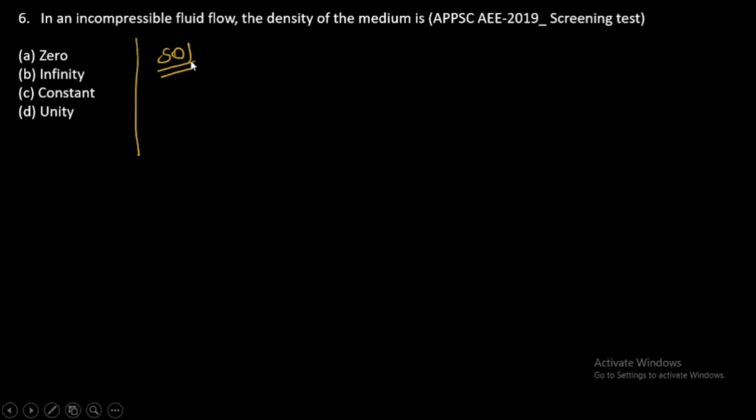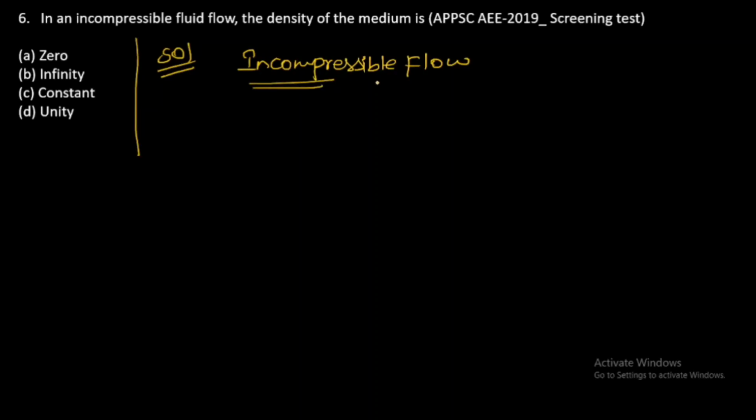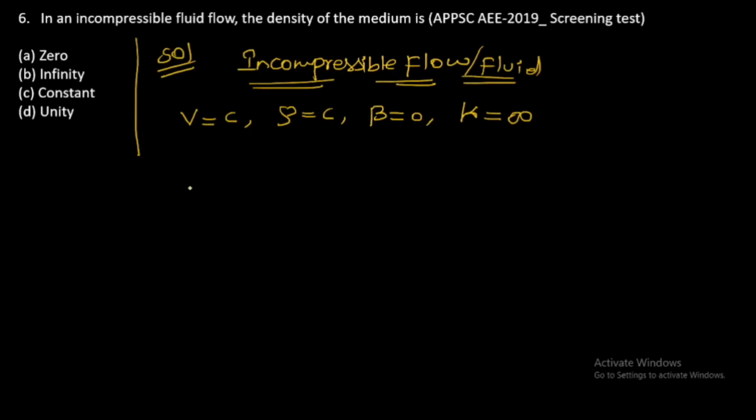Solution, incompressible flow or incompressible fluid: volume will be constant, density will be constant, compressibility will be 0, and bulk modulus will be infinite.